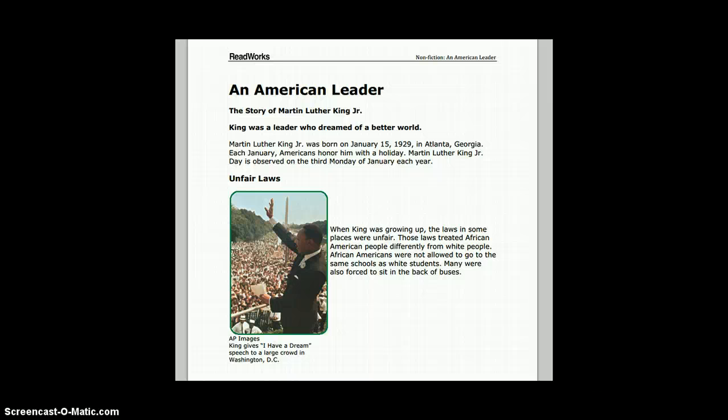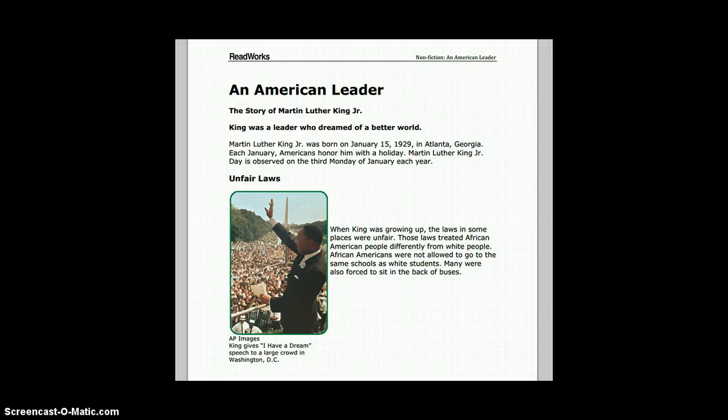Martin Luther King Jr. Some ideas for essential questions or a focus question might be, who was Dr. Martin Luther King Jr.? What did he do? Or why was he influential? And what made him an American leader? I would read this text aloud to the class, and then after reading it one time through, I would go back and reread each paragraph, highlighting some key and important information.